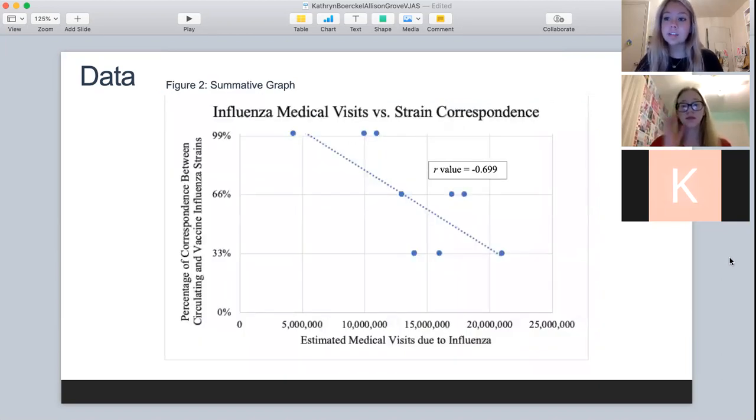Figure 2 represents the correlation between influenza-related medical visits and strain correspondence. The R value derived from this graph, which was negative 0.699, is not necessarily as strong as possible, but it still indicates a negative correlation between influenza medical visits and strain correspondence. Meaning that as strain correspondence increases, the number of medical visits tends to decrease. This trend was also seen in the regressing line of best fit.